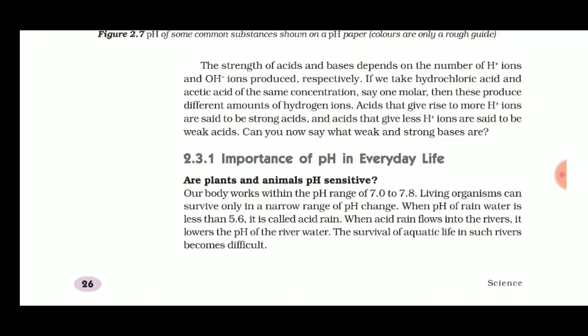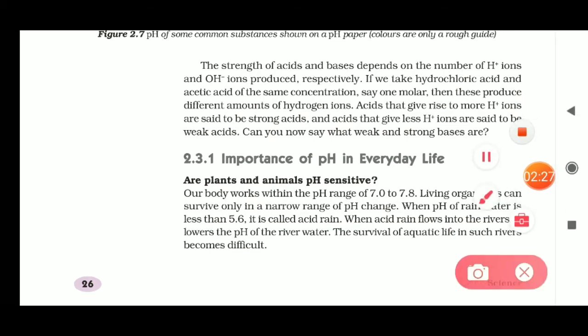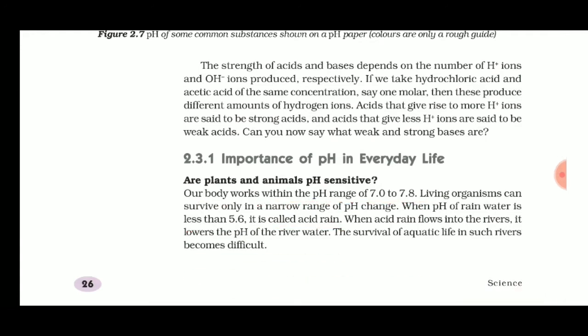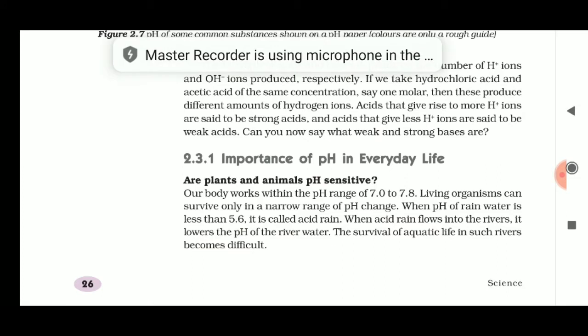Our body works within the pH range of 7 to 7.8. This is a one mark question in this topic. So many one mark questions will be there. You have to underline this: our body works within the range of pH 7 to 7.8. Living organisms can survive in a narrow range of pH. When the pH of rainwater is less than 5.6, it is called acid rain. So when the pH of rain is less than 5.6, it is acidic, because as you know, less than 7 means increasing acidic characteristics.